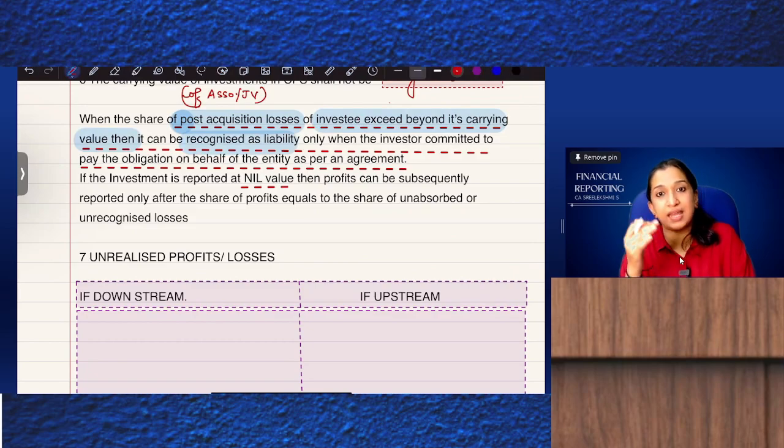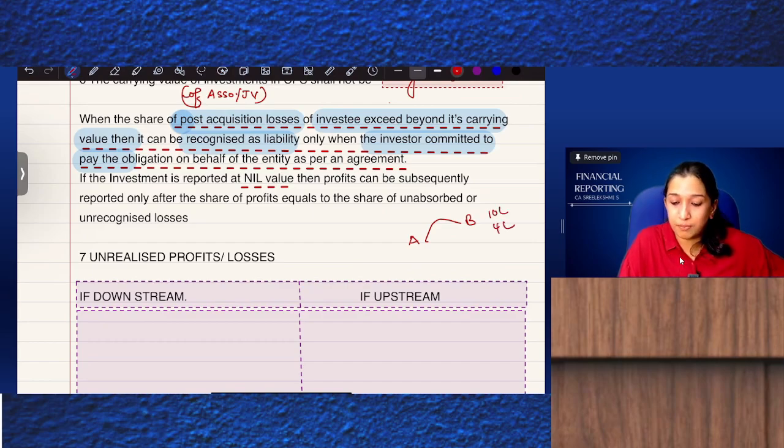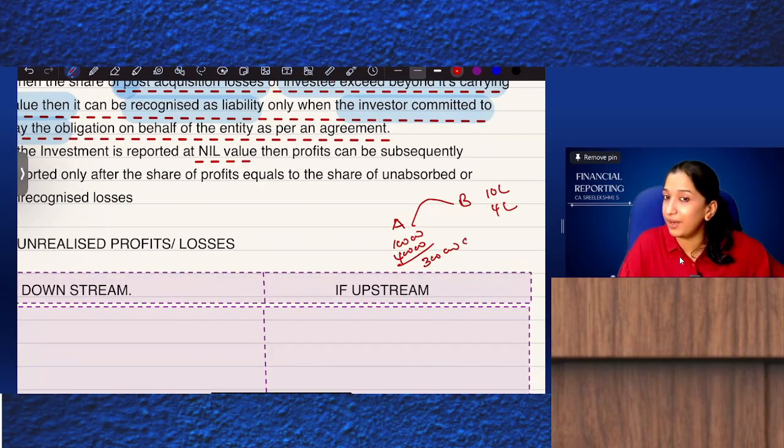So 3 lakhs negative can be shown as a liability only when the investor has committed to pay the obligation on behalf of the entity as per an agreement. What is this? A invested in B and there is a loss of 10 lakhs. My share is 4 lakhs but my cost of investment is only 1 lakh. If I take that 4 lakhs, my investment carrying value becomes 3 lakhs negative, so negative means a 3 lakhs credit balance.